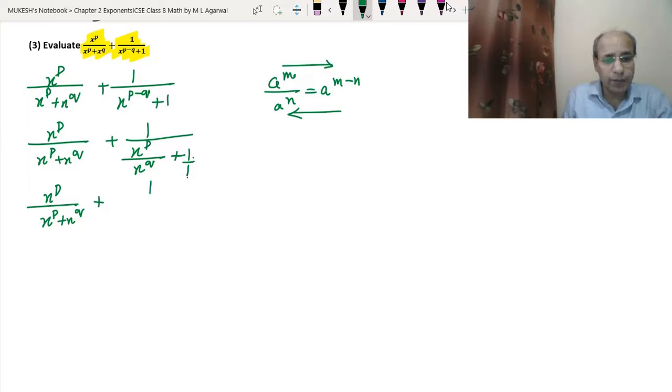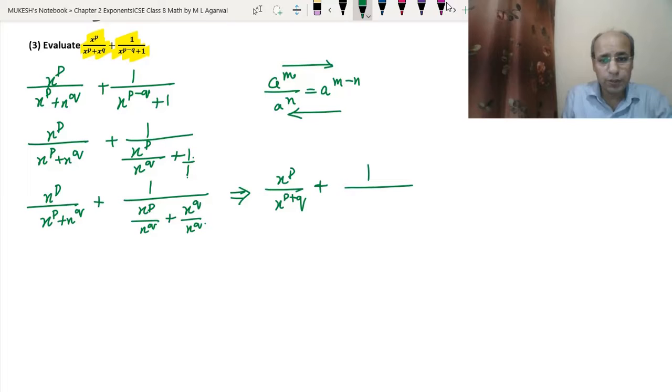So we will write 1 upon x to the power p upon x to the power q. We will multiply both 1 as x to the power q upon x to the power q. Okay. So this will become x to the power p upon x to the power p plus q plus 1 upon x to the power p plus x to the power q upon x to the power.